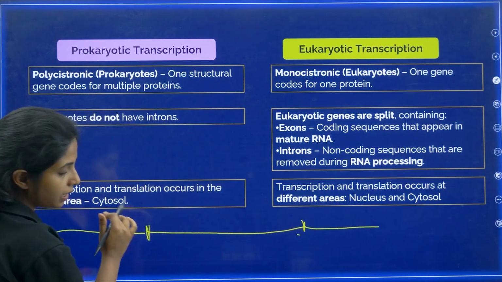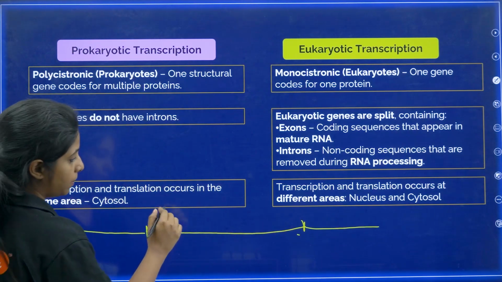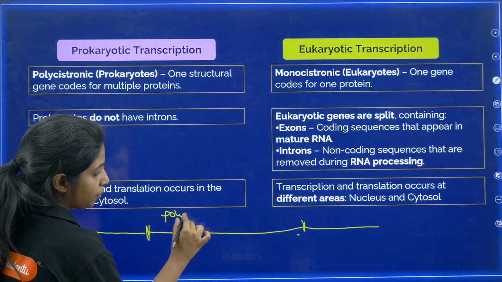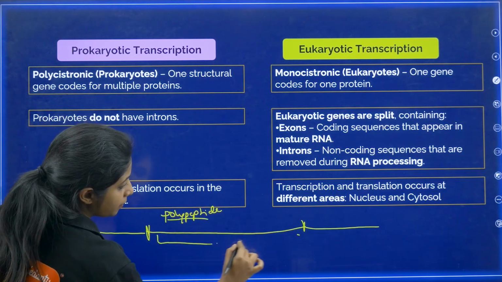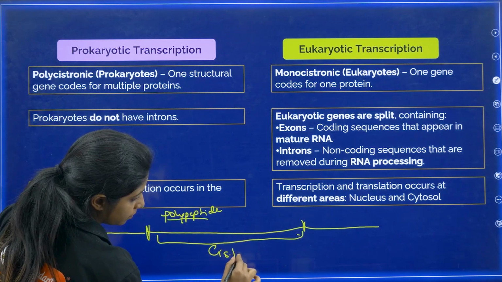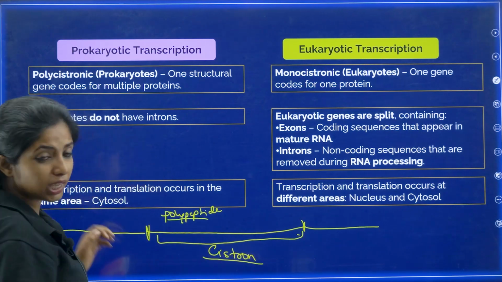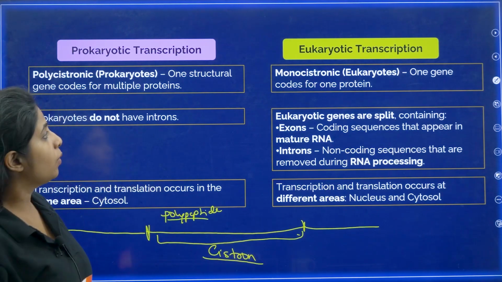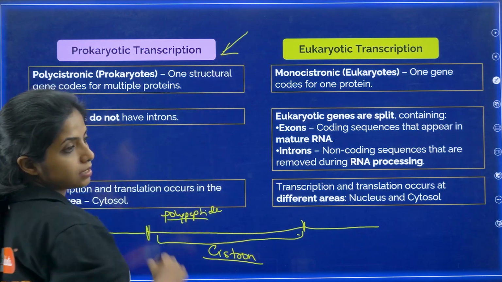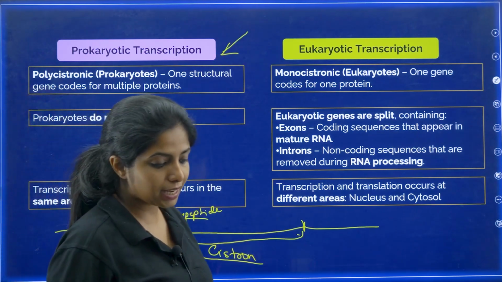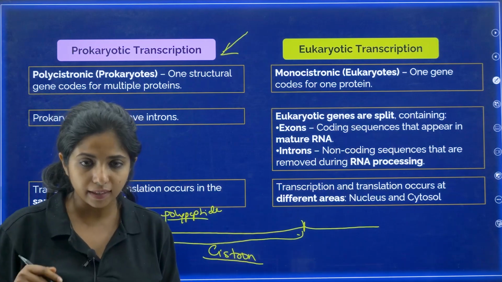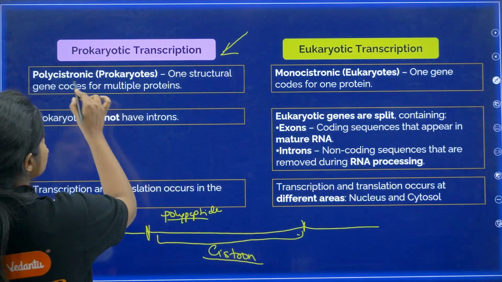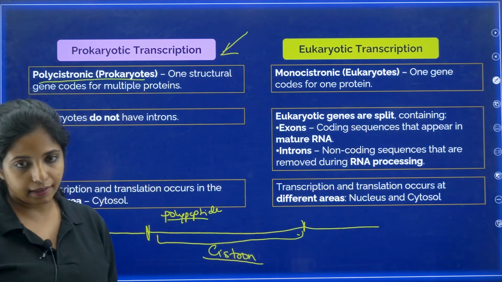The segment in the DNA that codes for a polypeptide, that is basically a protein or proteins, you call this segment a cistron. Now, in the case of prokaryotes, where there is no nuclear membrane or membrane bound cell organelles, they have polycistronic DNA.